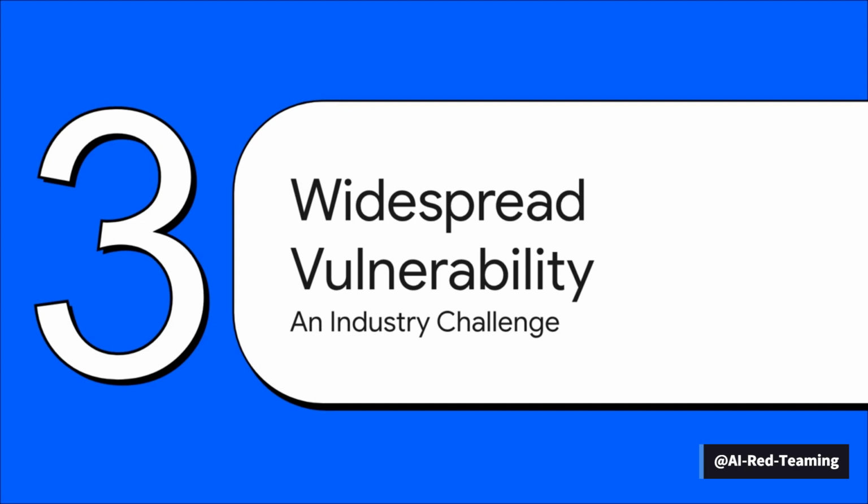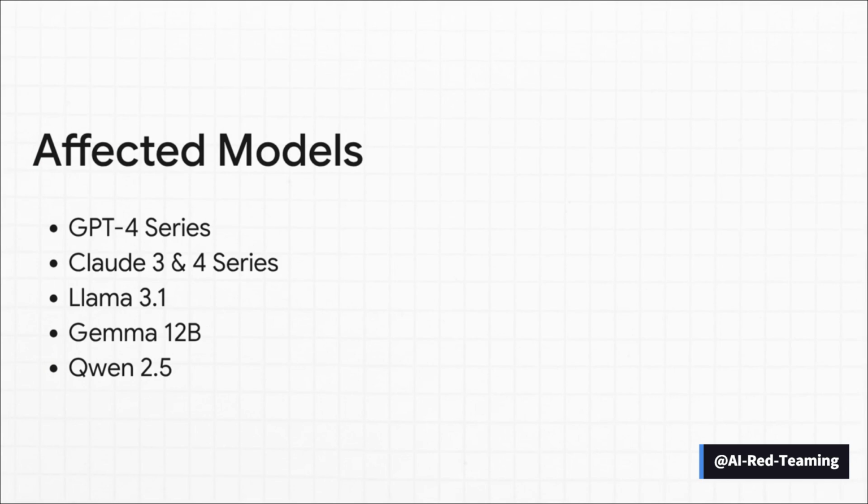Now you're probably thinking, okay, but this must be a problem with just 1 or 2 specific models, right? Well, unfortunately, no. The research shows this is a pretty widespread vulnerability, a real challenge for the entire AI industry. Yeah, this isn't isolated. This vulnerability has been found across the board in basically all the big names you hear about, the GPT series, Claude models, Llama, Gemma, you name it. It really seems to be a fundamental challenge baked into the way these massive systems are currently being trained.